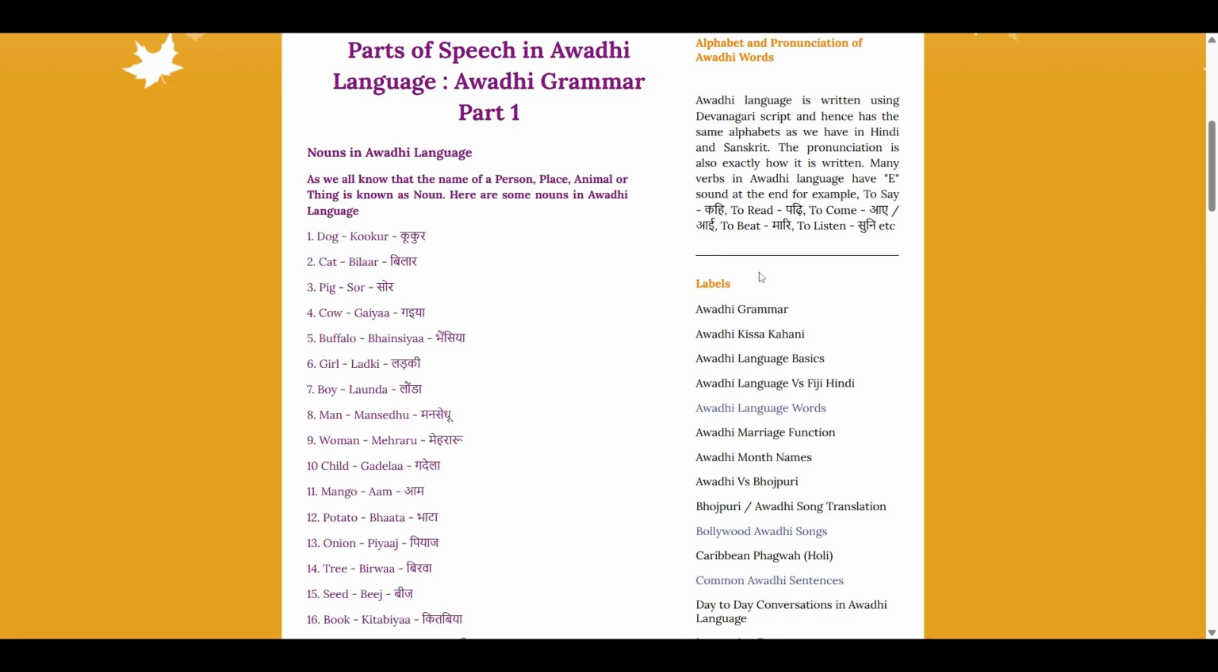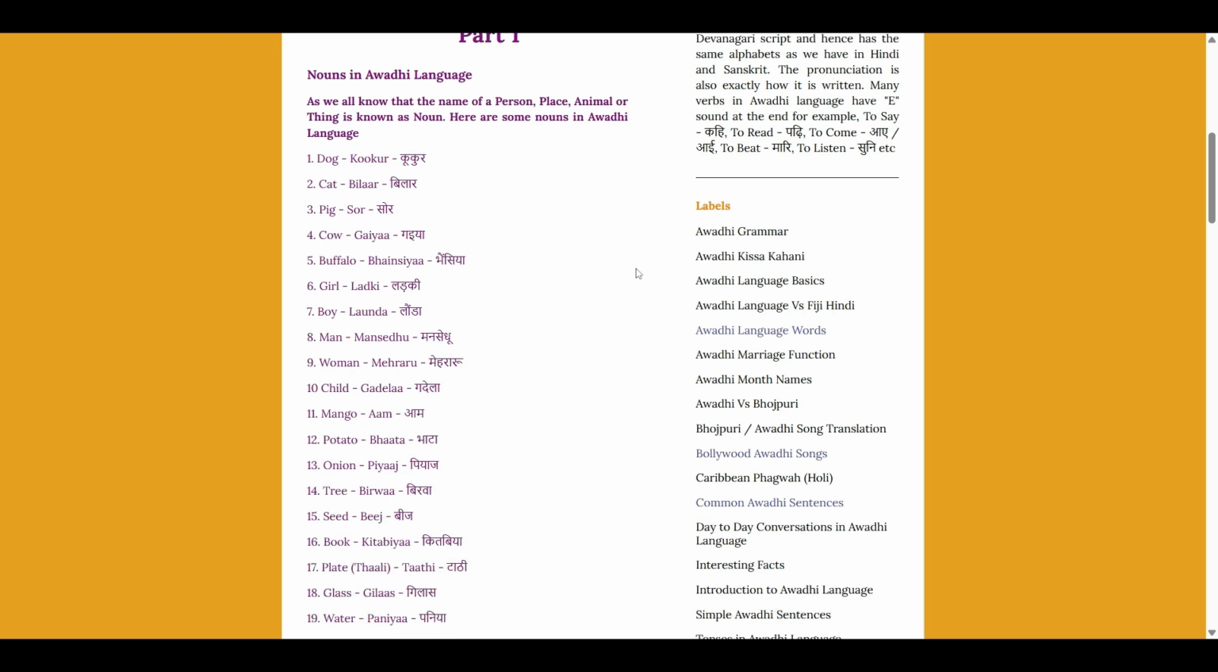As we all know, a word that represents the name of a person, place, animal or a thing is known as a noun. So here are some examples of Awadhi nouns. For dog, in Awadhi we call kukur. Cat is known as bilar. Pig is known as sor. Cow is known as gaiya. Buffalo, bhainsiya. Girl, ladki. Boy, launda.